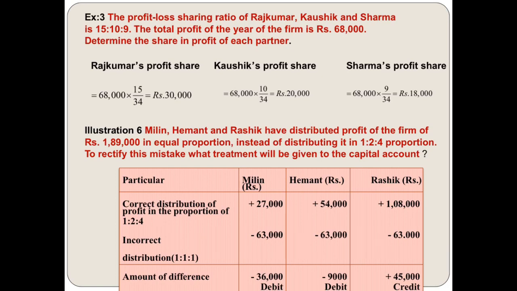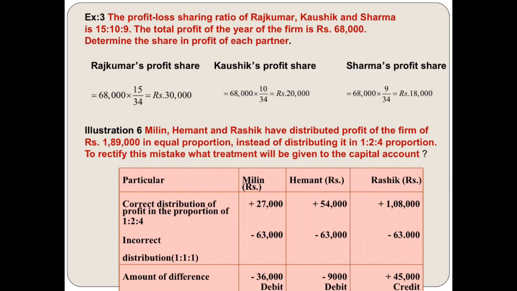Now what is the incorrect distribution? That is in equal proportion. So 1,89,000 in equal proportion. If we divide, then for Milind it is 63,000, for Hemant 63,000 and for Rasik 63,000. So subtract this 63,000 from the above amount. So what is the amount of difference? In case of Milind it is minus 36,000, in case of Hemant it is minus 9,000 and in case of Rasik it is plus 45,000.